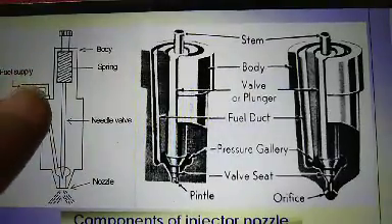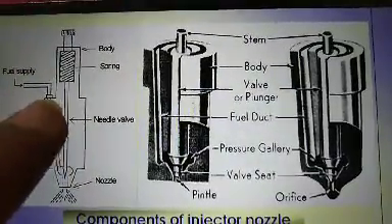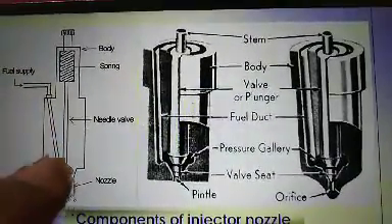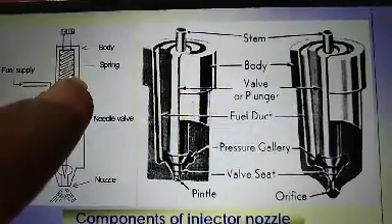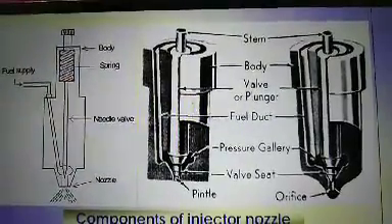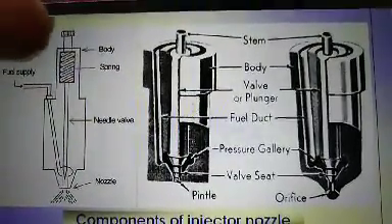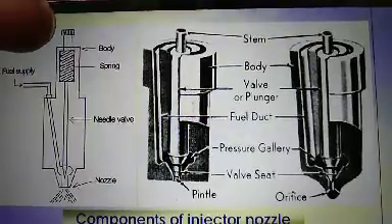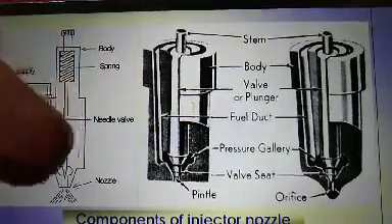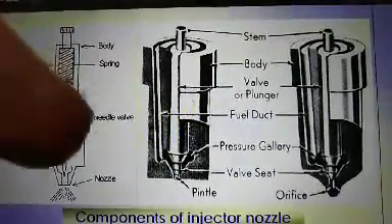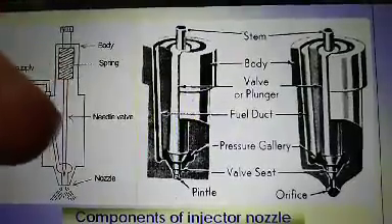Again, fuel supply is given from the other end of this nozzle. Then a spring is used at the top end of the needle, and this is the set screw, and this is the body. This whole assembly is enclosed in the body.